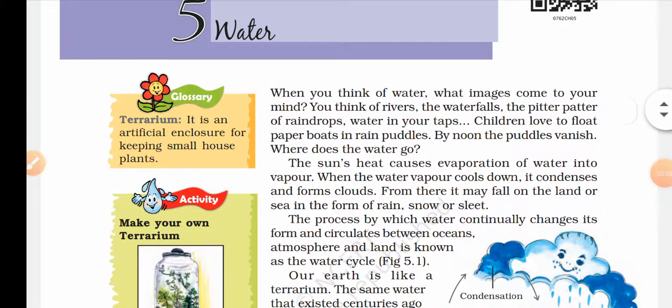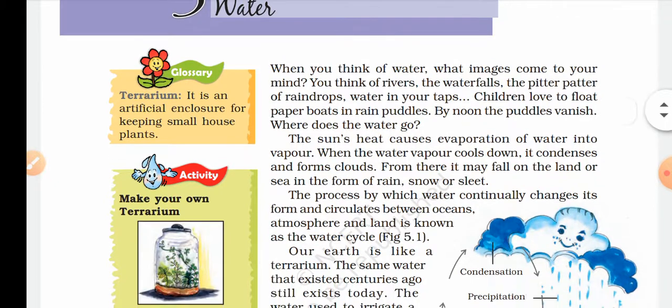So, dear students, we will start with the chapter Water. Okay. So, when you think of water, what images come to your mind? If you see the water, what are you thinking? Okay. And if you think of children who love to float paper boats in rain puddles, and by noon the puddles vanish, where does the water go?